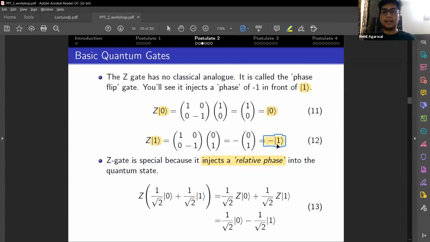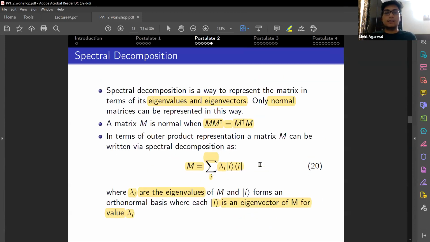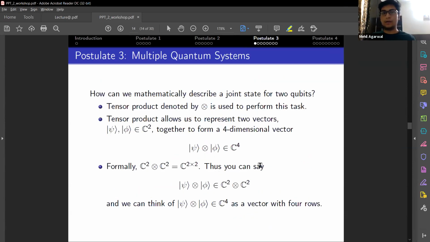This minus will not affect any further calculation if the state is just one, but it will affect the state if it's in a superposition and the negative one cannot be taken out. So this negative one inside the superposition is the relative phase, when you cannot take it out as a global phase. I hope it was clear.